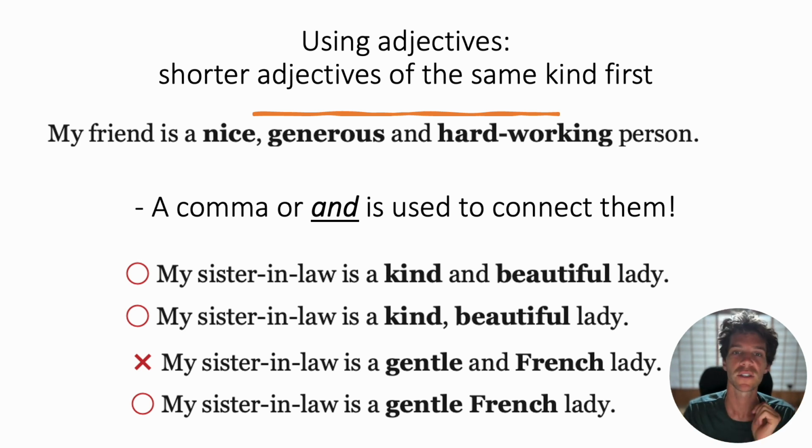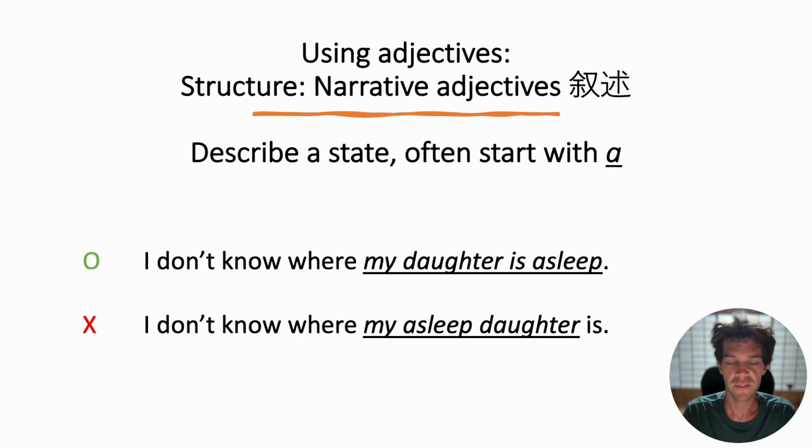They're very important. Our next kind of adjective is what we call a narrative adjective. It describes the state of someone. Usually it describes an action that is ongoing, or the result of an action. For example, in this sentence, we're talking about someone who is asleep.